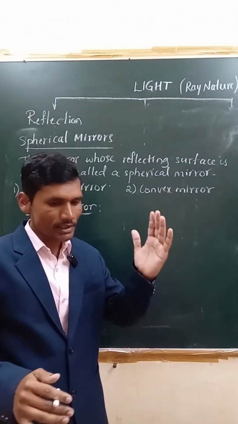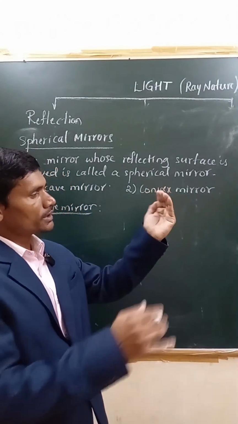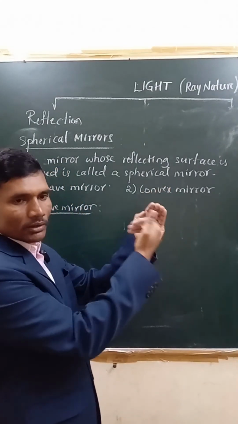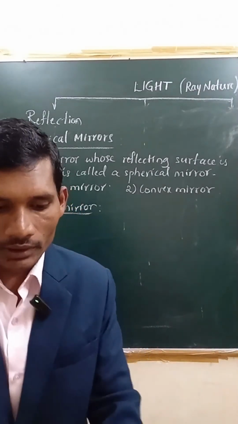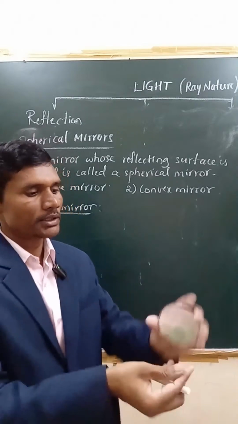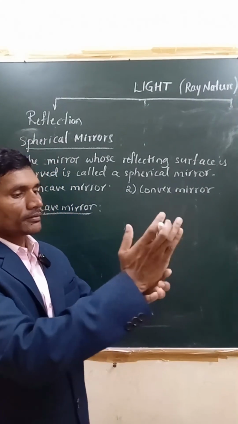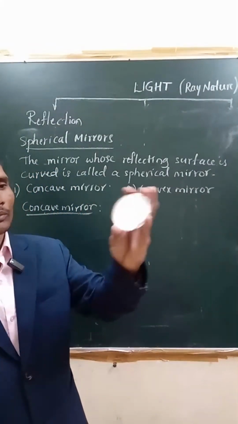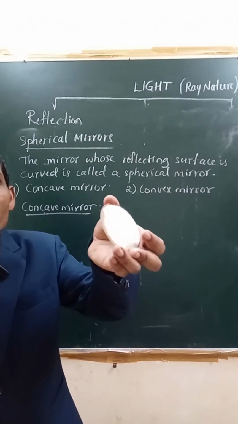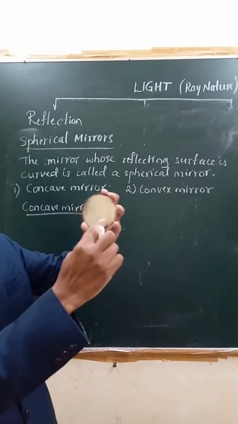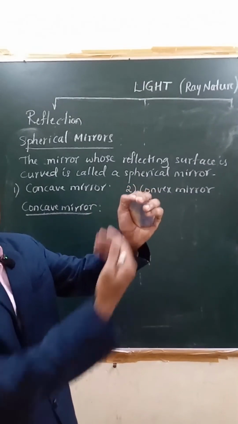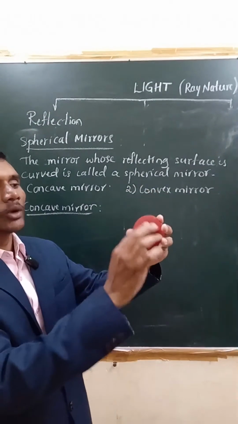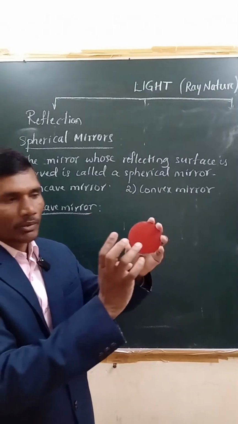Curved inwards means this is a curve, right? A polished surface is curved inwards. Look at this, this is one mirror. This is a concave mirror. Here the reflecting surface is curved inwards, like this, right? Inside. Here this is bulged outside. This is the rough one. Remember, okay?